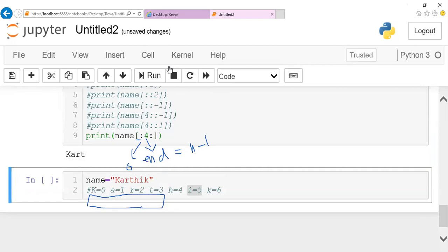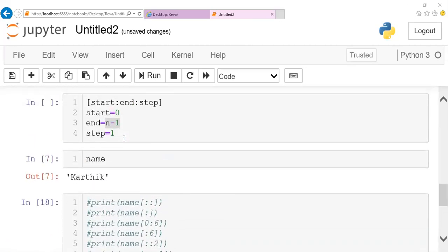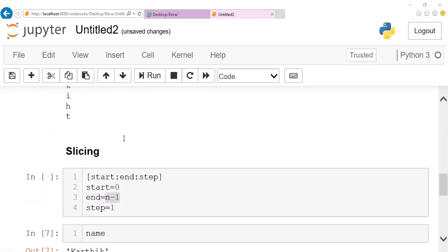Guys, now this seems to be a very simple concept, but when you go with programming, slicing and all those things play an important role. Okay, fine, I'll move on with the next one. We are done with accessing of strings: indexing, positive indexing, negative indexing, slicing. Start, end, and step values have to be kept in mind.